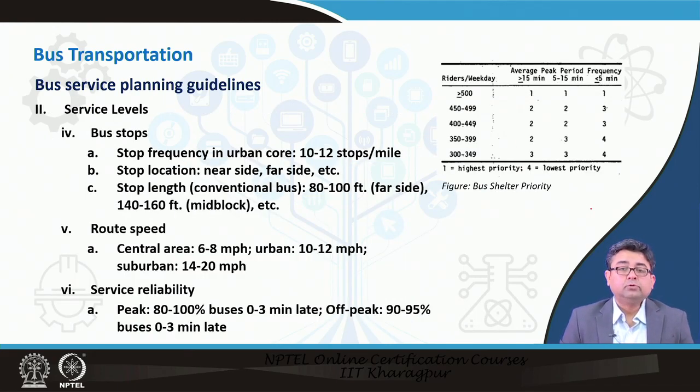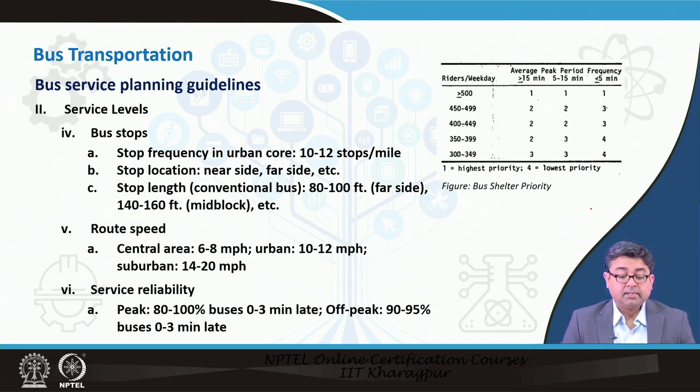The next thing to remember in service levels is about bus stops. We have already introduced you to different types of bus stops, and bus stop frequency or spacing between bus stops. You have to keep all those in mind when you are planning for your bus service in your particular city. The next thing to remember is route speed. Usually, we would see that route speed increases as you go from CBD to the suburban areas, and some general patterns are given here.